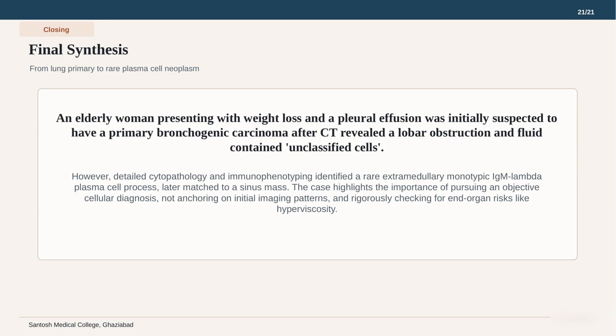matched her sinus mass. This case highlights the vital importance of pursuing an objective cellular diagnosis rather than anchoring on initial imaging patterns. It also reminds us to rigorously check for end organ risks such as hyperviscosity when an IgM spike is discovered. Always remember to look beyond the obvious anatomical findings to the underlying cellular identity. Ask for the tap, screen for atypical cells, and provide a diagnosis based on objective evidence.